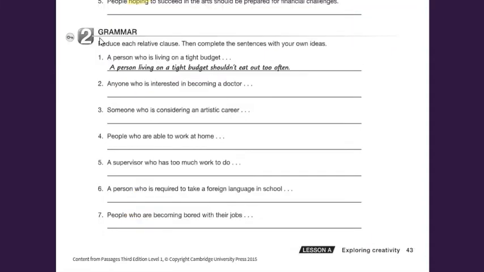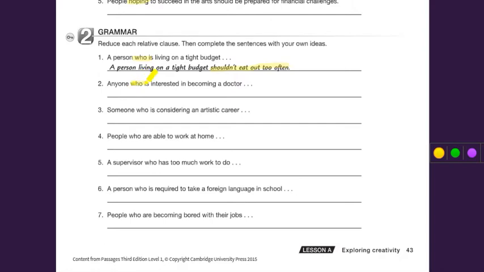Now let's check number two. It says reduce the relative clause, then complete the sentence with your own ideas. In this case, I want you to post your own examples, reducing, as it says, the relative clause, then completing the sentence with your own ideas. Okay, let's check them together. A person who is living on a tight budget. A person living on a tight budget shouldn't eat out. So this is like the reason.